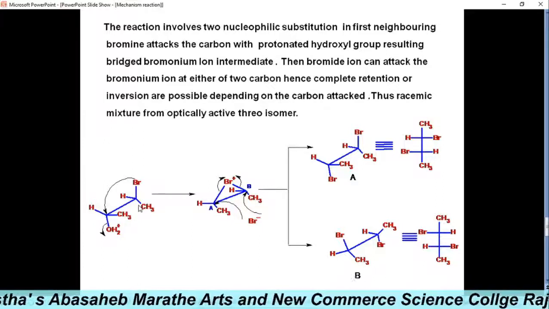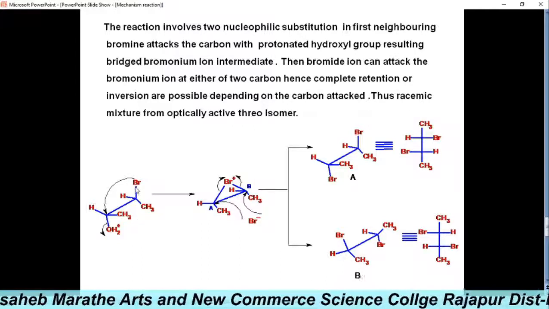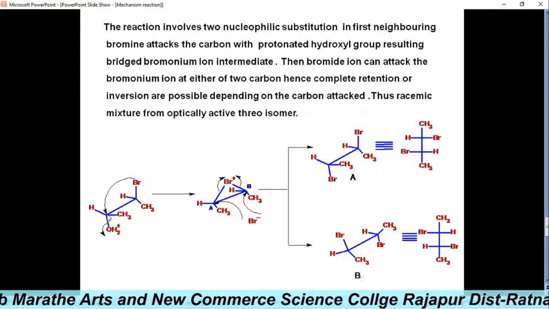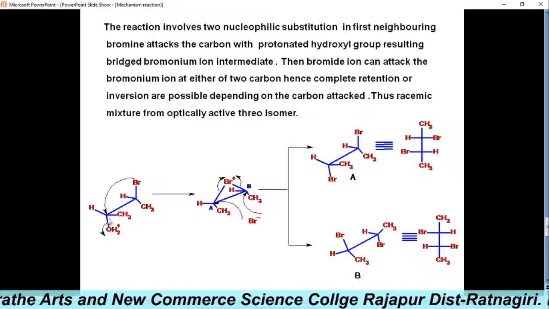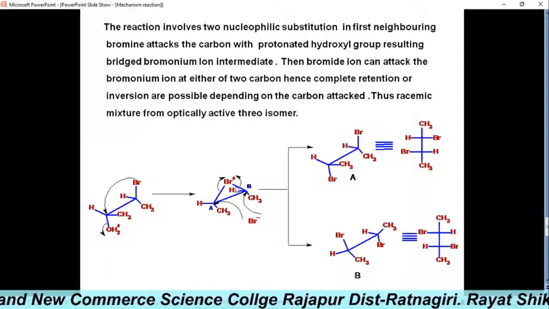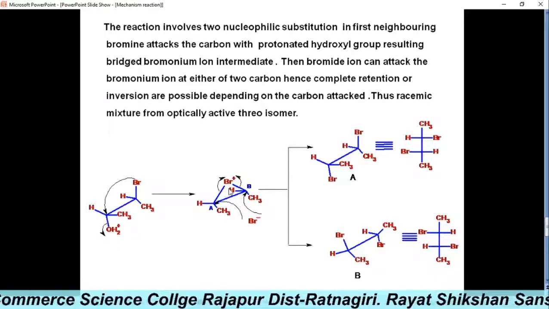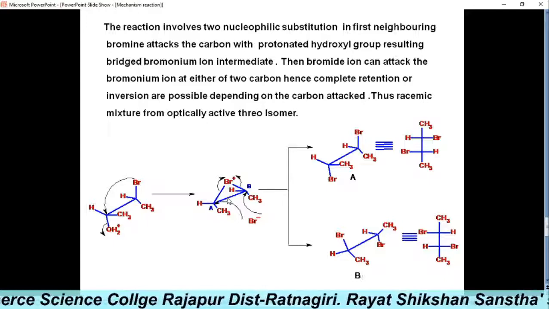In the first step, what happens? The bromine, having a lone pair, attacks the adjacent carbon and replaces the OH2 plus to form a three-membered bromine ring.